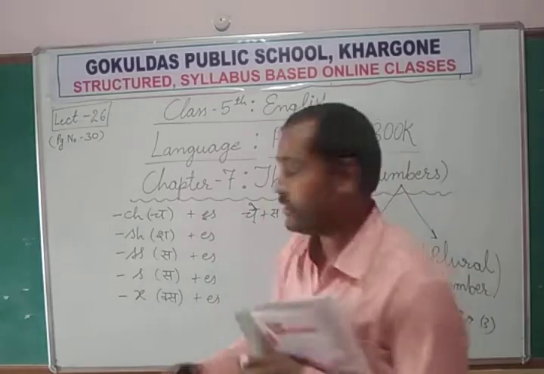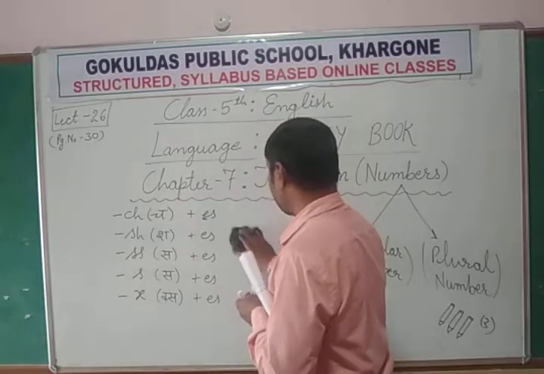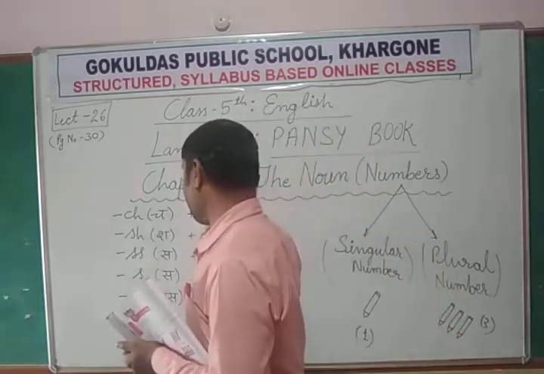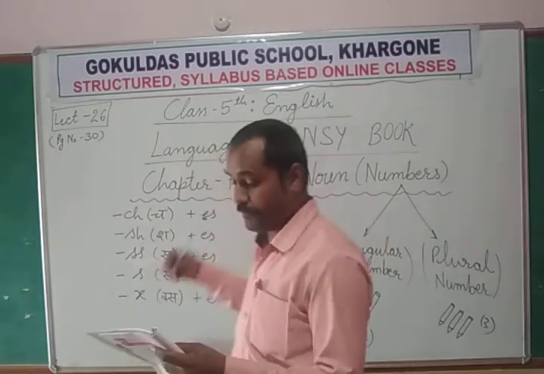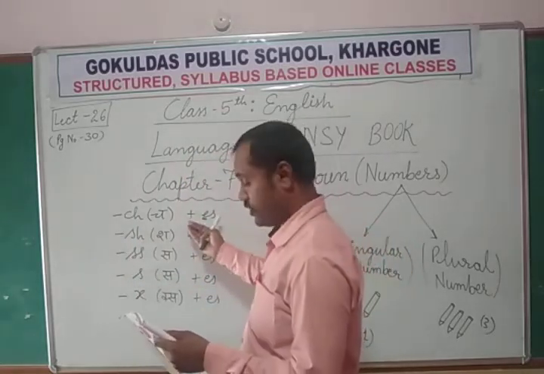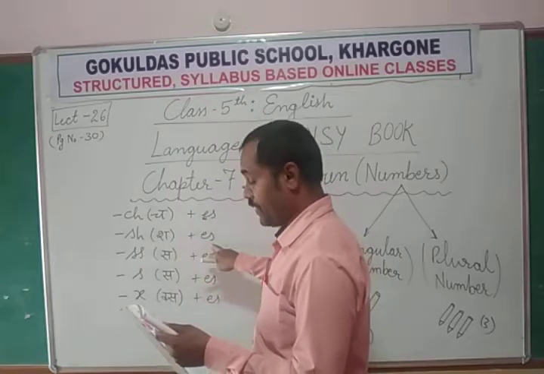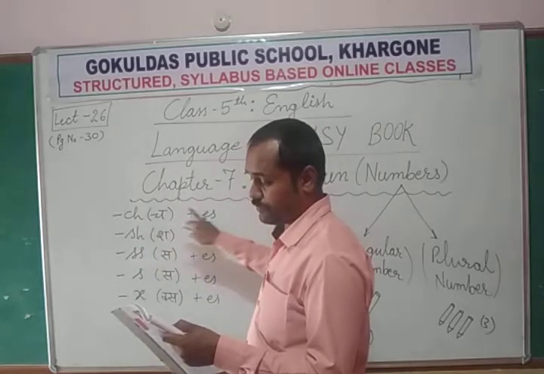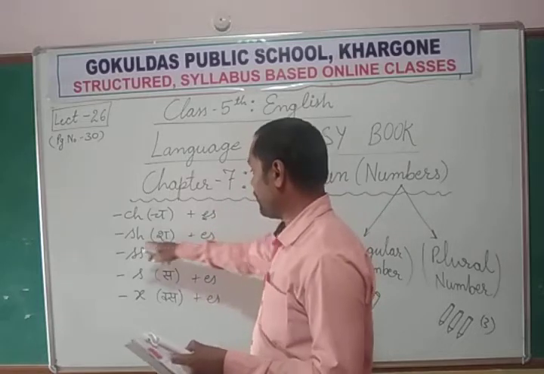So that's why, in the case of pronunciation, we are using es. Beach, bench: beach becomes beaches, bench becomes benches, branch becomes branches, church, churches, dish.